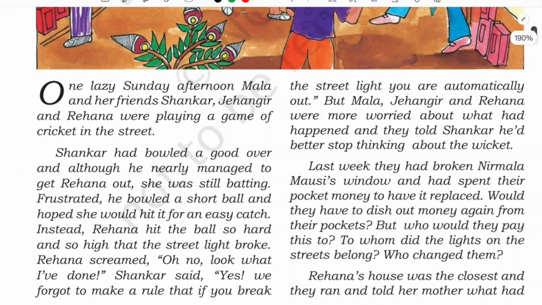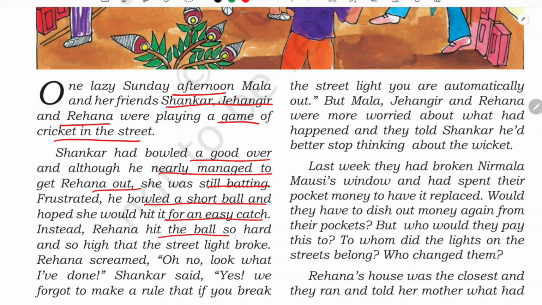Let us see how they have broken the street lamp. I hope all of you are also playing like that outside, isn't it? We might have also experienced such things. The same thing happens with those kids. One lazy Sunday afternoon, Mala and her friends, Sankar, Jahangir and Rihanna, were playing a game of cricket in the street. Sankar had bowled a good over, and although he nearly managed to get Rihanna out, she was still batting. Frustrated, he bowled a short ball and hoped she would hit it for an easy catch. Instead, Rihanna hit the ball so hard and so high that the street light broke.